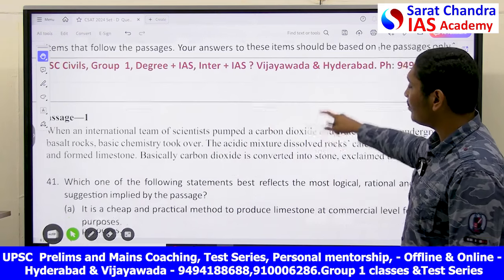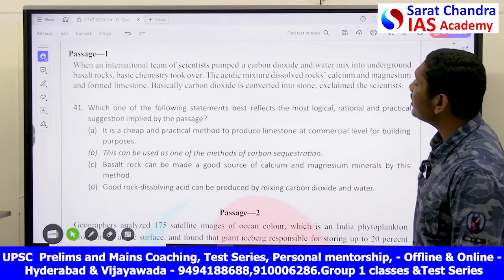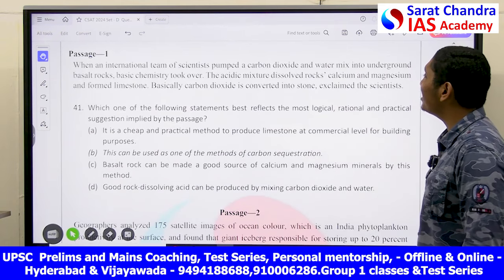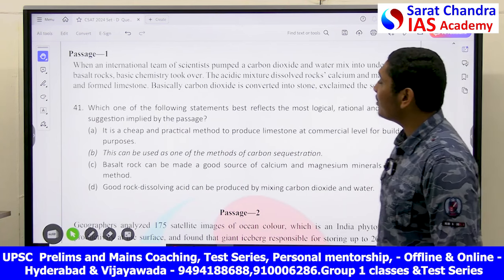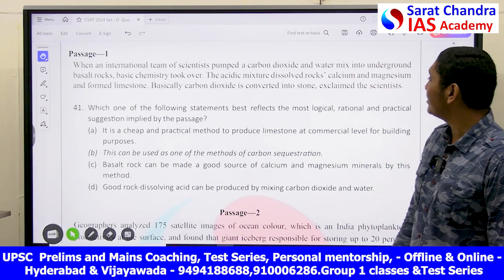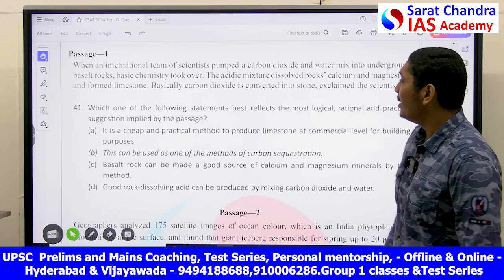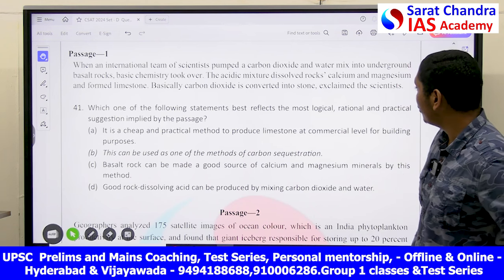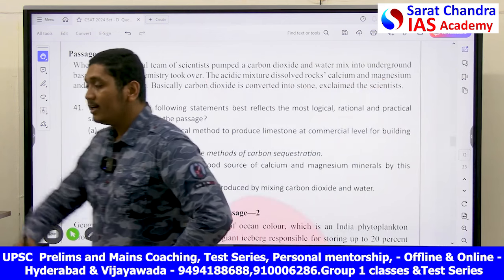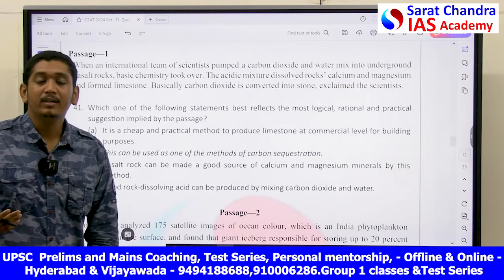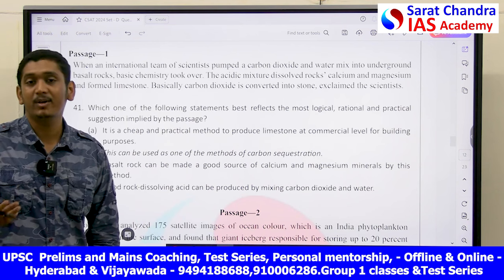So again we have come to a passage. This is a very small passage. You can see, when an international team of scientists pumped a carbon dioxide and water mix into the underground basaltic rocks, basic chemistry took over. The acidic mixture dissolved rocks, calcium and magnesium and formed limestone. Basically, carbon dioxide converted into stone, exclaimed the scientist. Okay, this talks about how to reduce climate change or how to sequester carbon.